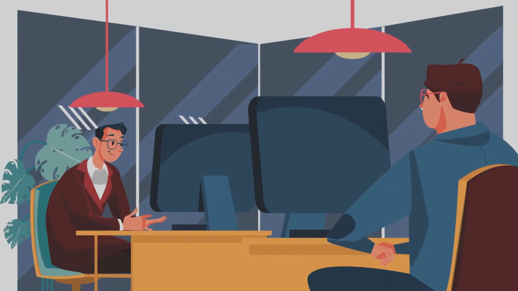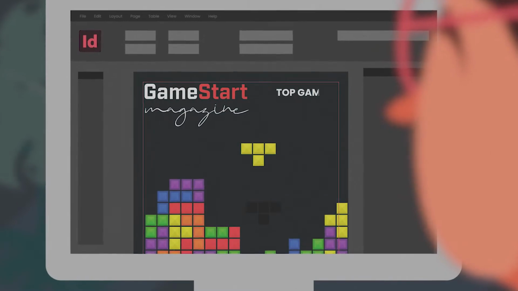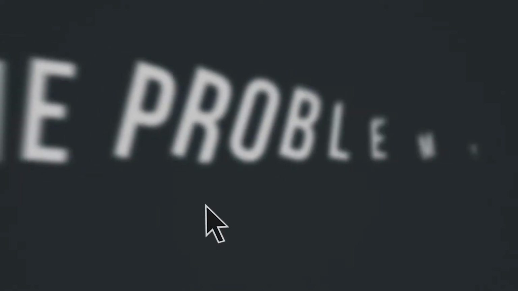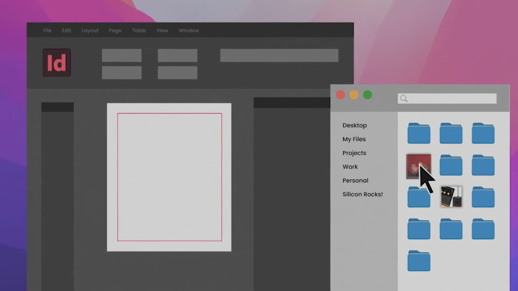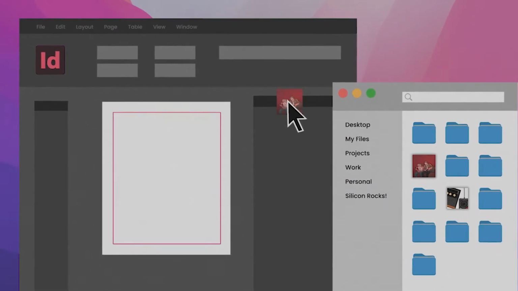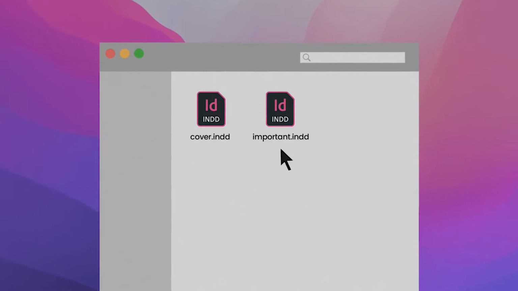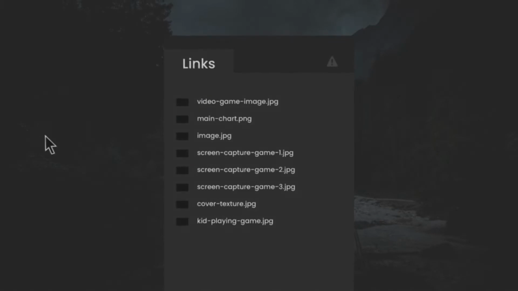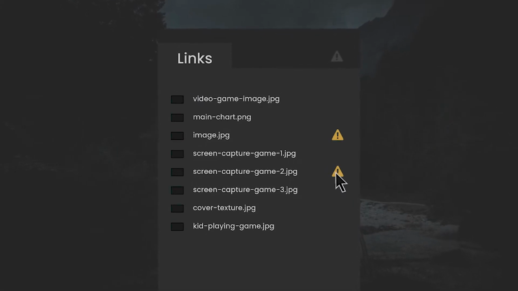A creative team is collaborating on next month's issue of a popular magazine using Adobe InDesign. They keep their graphic assets in Box. The problem? Creative tools such as InDesign are built to work with files on a hard drive. Users need to work in a storage system's interface to find assets, then use copies of those assets in the creative tools. Adapting to asset updates can be a cumbersome manual process.